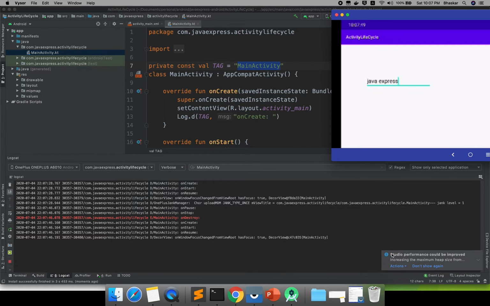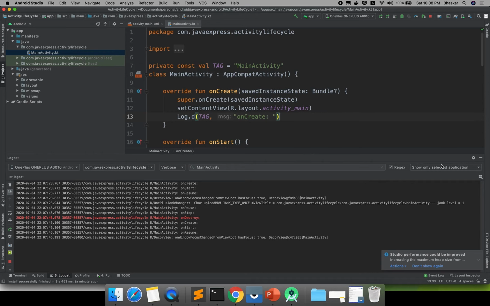You are able to see your Java Express is still there. How is it still there? Because of the callback methods. Inside the callbacks, by default it will store your data in a Bundle object. That's why callback methods are very important. Suppose if I don't override them also, what will happen?